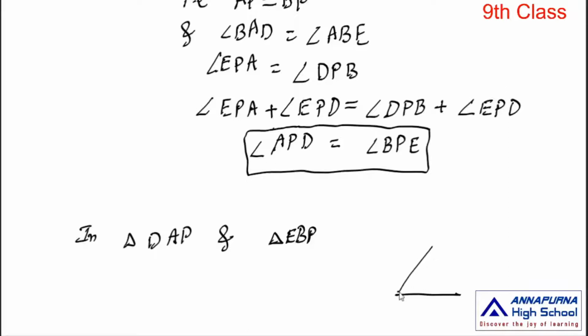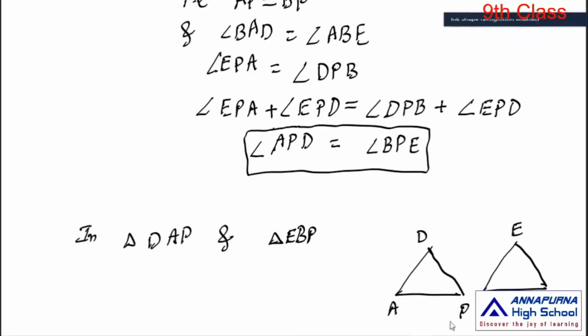Draw the two triangles. First one, DAP, next one, triangle EBP.